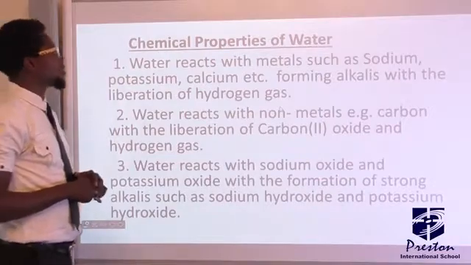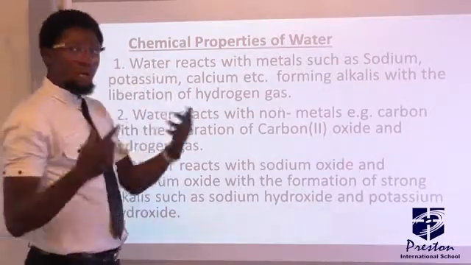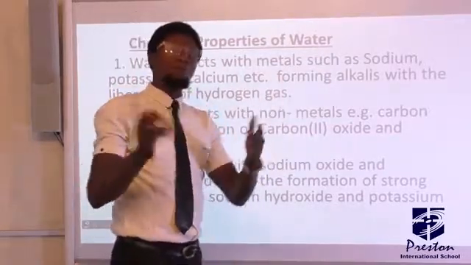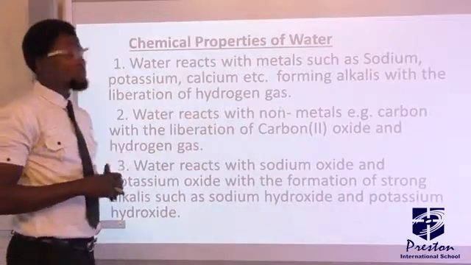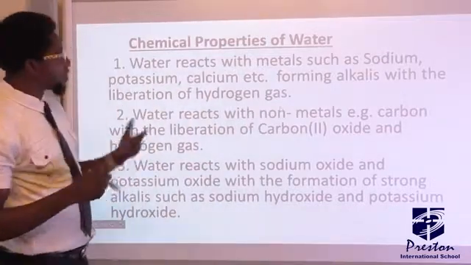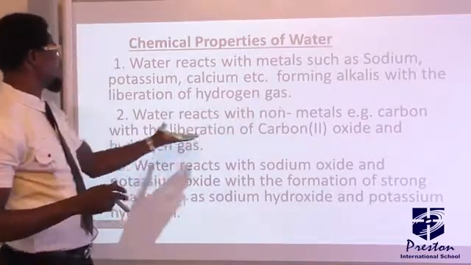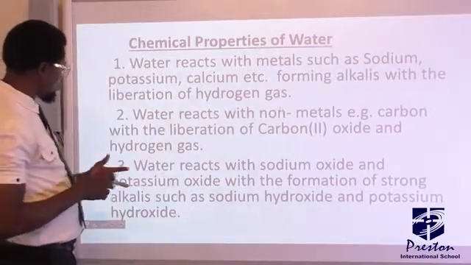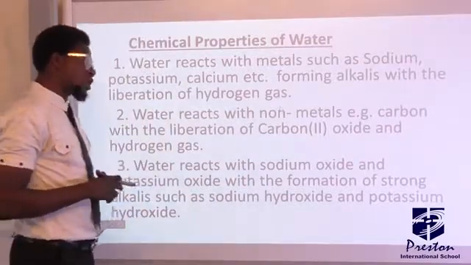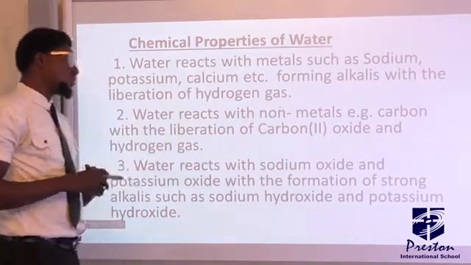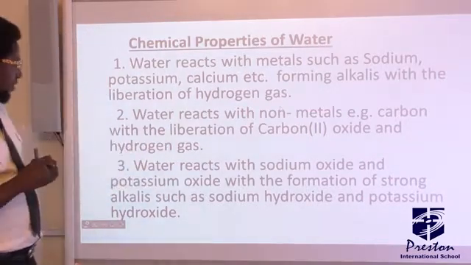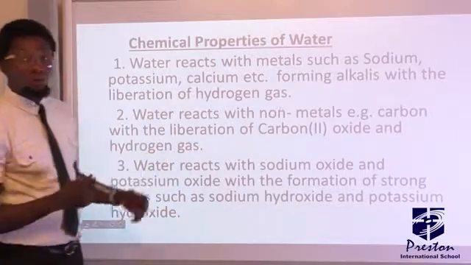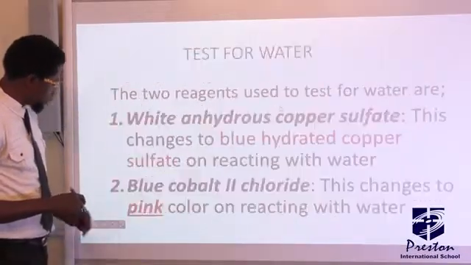Let's look at the chemical properties of water. Number one, water reacts with metals to liberate hydrogen gas, though we have different degrees of reaction in this case, which will be discussed in a subsequent class. Then water reacts with non-metals. Take for instance, carbon reacts with water to liberate carbon(II) oxide and hydrogen gas. Then the third one, water reacts with sodium oxide and potassium oxide with the formation of a strong alkali. Take for instance, if it reacts with sodium oxide, it will give you sodium hydroxide, and when it reacts with potassium oxide, it gives potassium hydroxide.